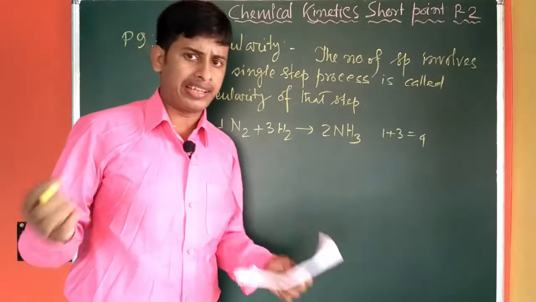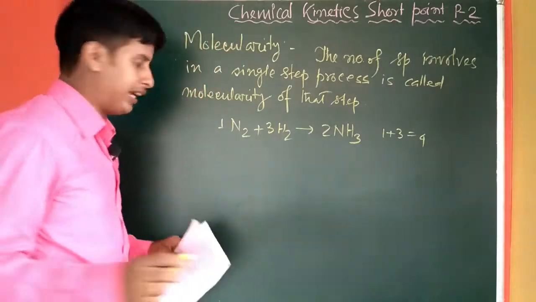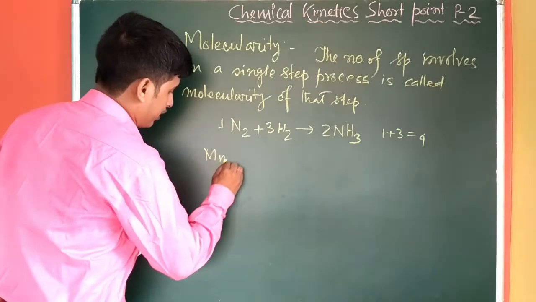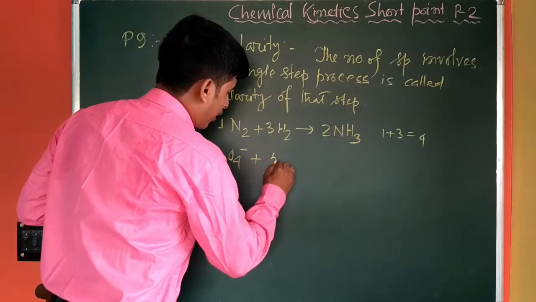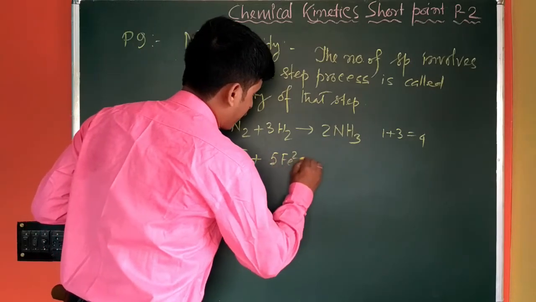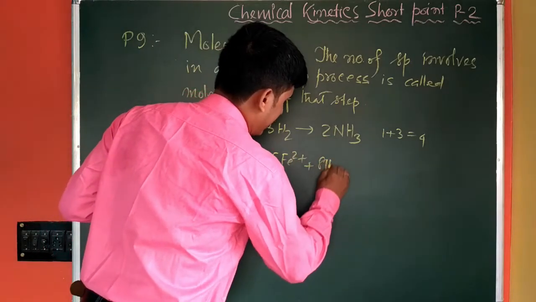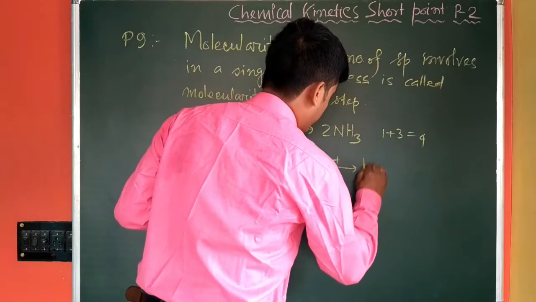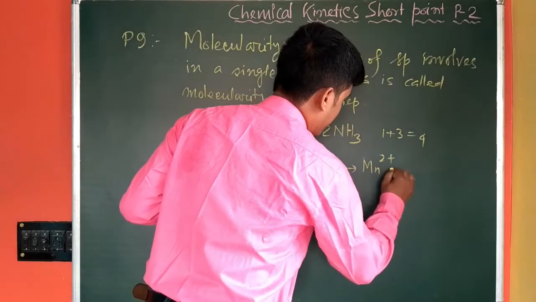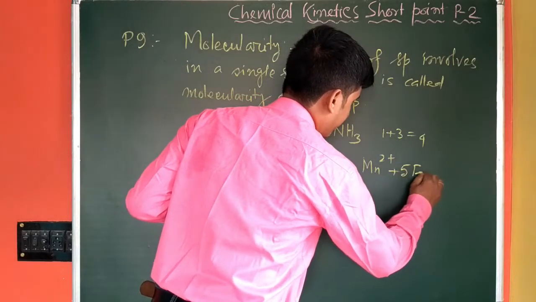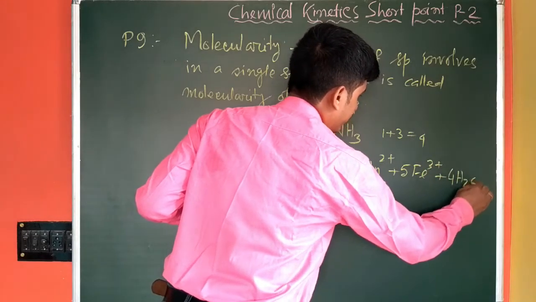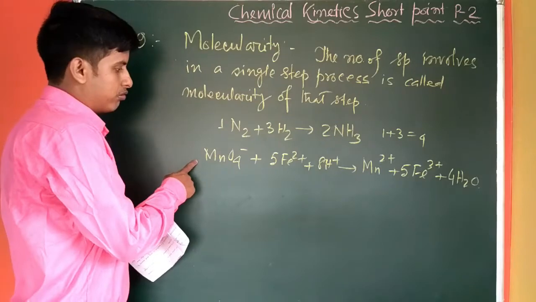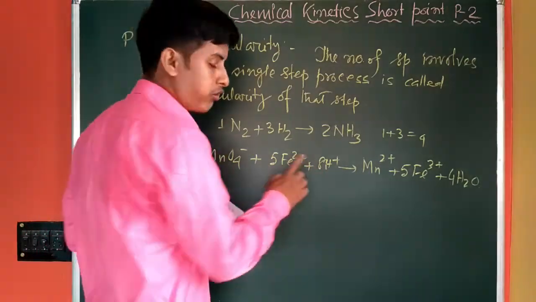There is another example which will make this clear: MnO4- + 5Fe2+ + 8H+ = Mn2+ + 5Fe3+ + 4H2O. In this reaction we can see 1 plus 5 is 6, plus 8 is 14 species.